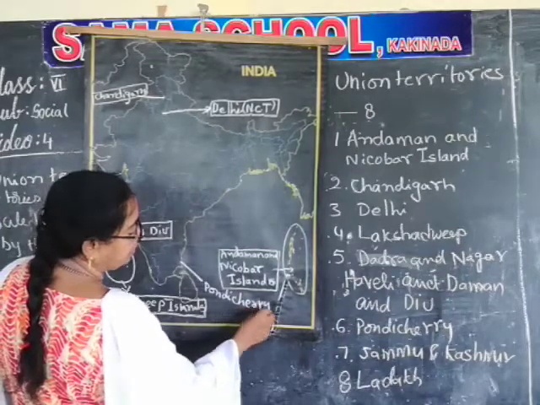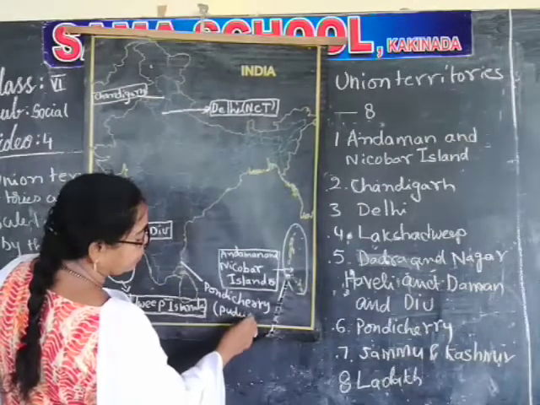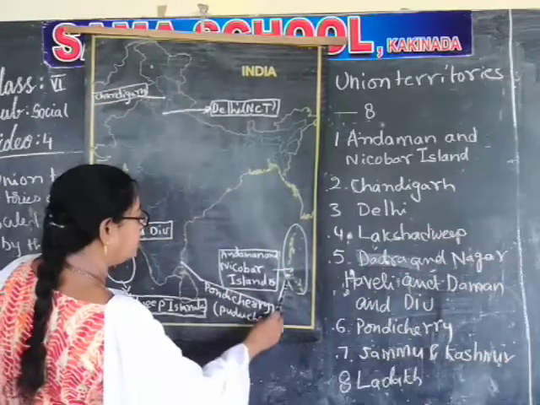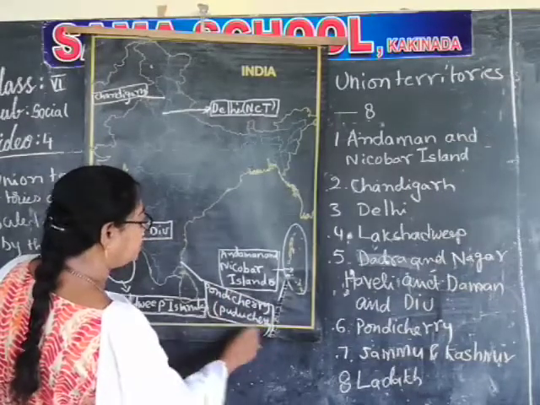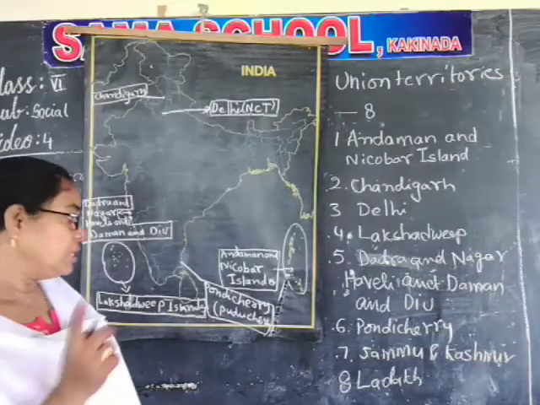Pondicherry, or in brackets Puducherry, is another union territory. Its capital is Pondicherry only. Delhi, capital Delhi only. Chandigarh, capital Chandigarh only.